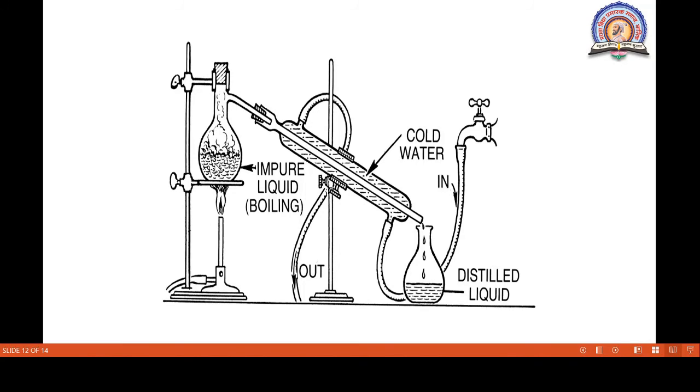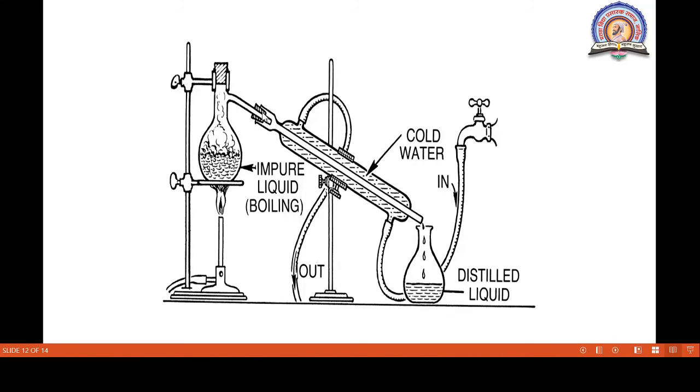What happens? The vapors come from this liquid and immediately pass through this neck, and here the condenser is placed. One end of this condenser is connected to running tap water. Water enters from this side, circulates in the condenser, and goes out from this outlet.